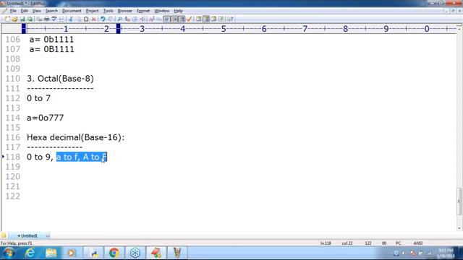Next, compulsorily the value should be prefixed with 0 small x or 0 capital X. Sir, X means hexadecimal, O means octal, B means binary. If you are not taking anything, by default it is decimal. Remember, it should compulsorily be prefixed with 0x.